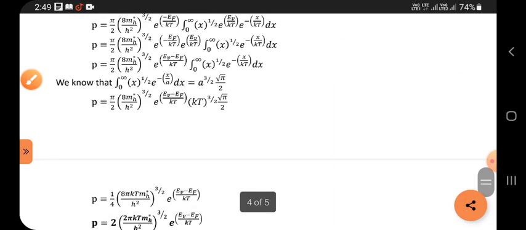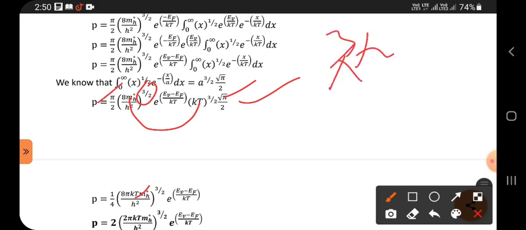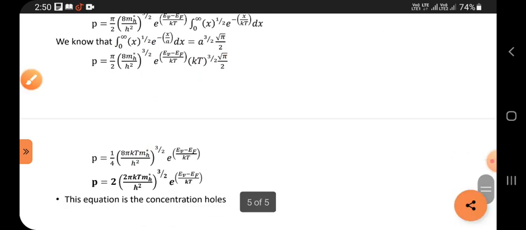Already this factor is 3 by 2. Now we can combine here: 8 KT and root pi can be written as 3 pi by 2. So pi also we can include inside.